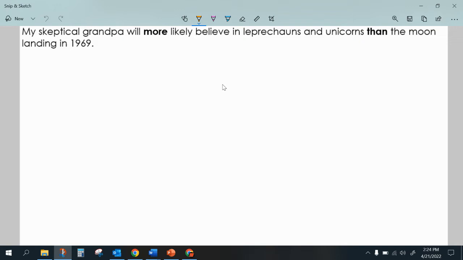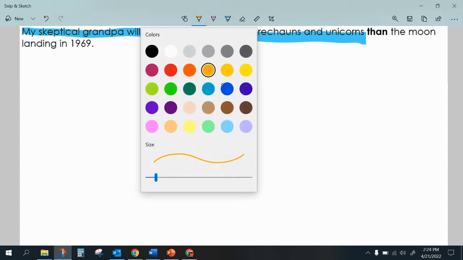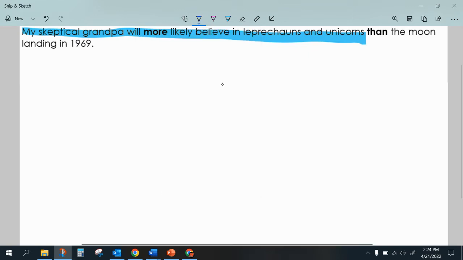So the way you have to look at it, let's see if I can bring my highlighter up here, is I have to use this as my first sentence: skeptical grandpa will believe in leprechauns and unicorns. Once I get to that word than, that's going to be my second sentence. But just like our first example, we're going to build a replica. So we're going to have room for two separate diagrams on this. And I hope I have room in this white space here.